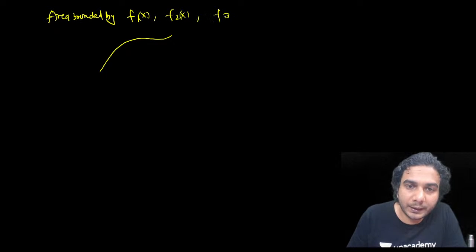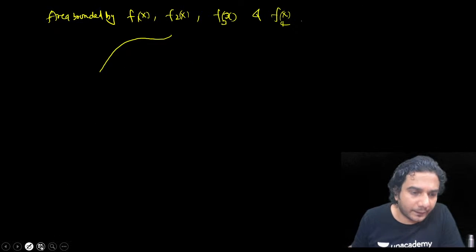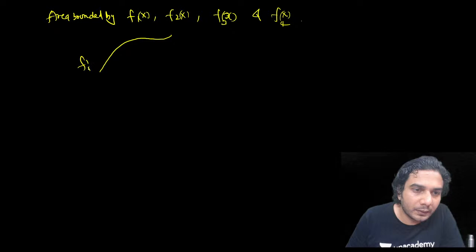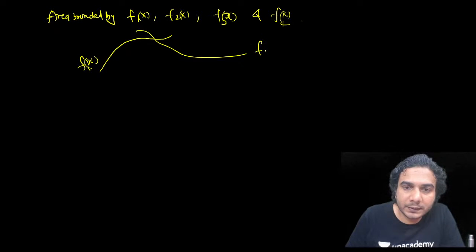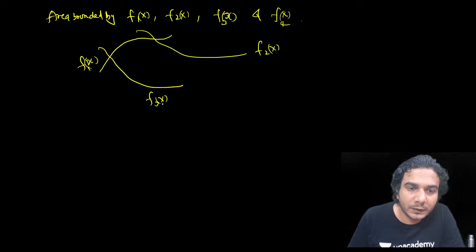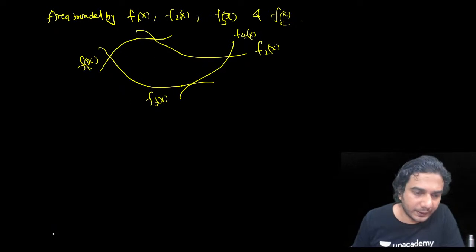Suppose we have more than two curves, area bounded by f1(x), f2(x), f3(x), and f4(x). All right, suppose four curves we have. So this is say f1(x), this is say f2(x), this is say f3(x), and say this is your f4. So clearly we can see where the area is bounded. This is the bounded area, right? But how to write the expression of integration?